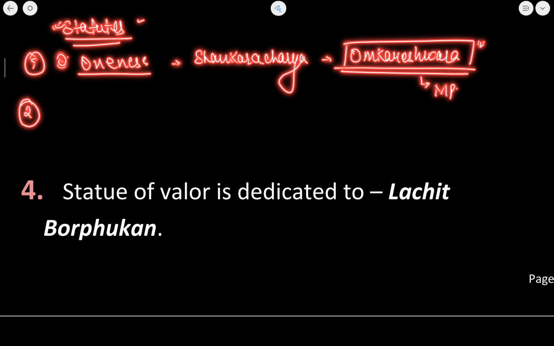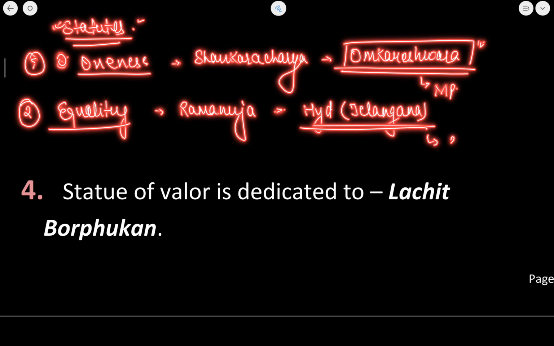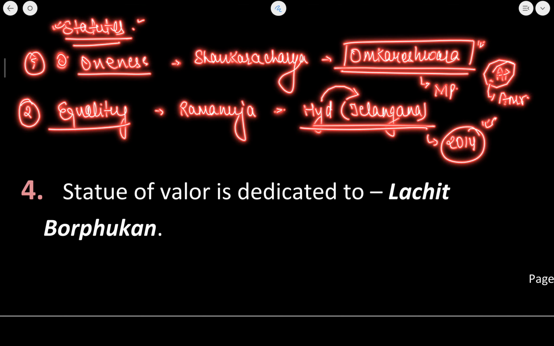Next after Statue of Oneness, there was Statue of Equality. Now this Statue of Equality is related to Ramanuja, and it is situated in Hyderabad, which is in Telangana. Now one more point I would like to mention, that Telangana as a state was made in the year 2014 from the separation of Andhra Pradesh. Also Hyderabad has become the permanent capital of Telangana, whereas on the other hand the capital of Andhra Pradesh is Amravati. ये आपको पता होना चाहिए.